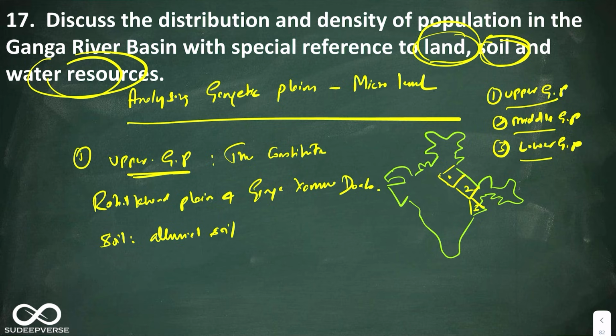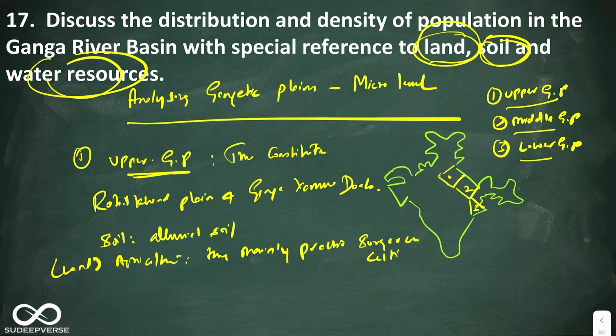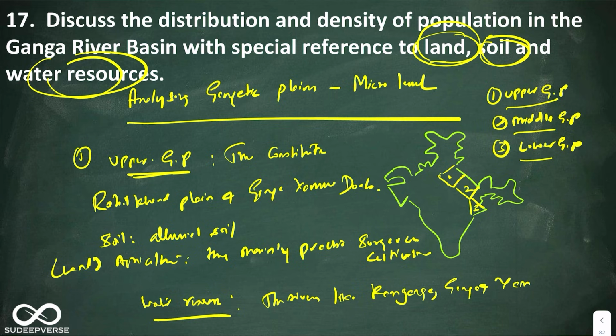Agriculture, they mainly practice sugarcane cultivation. And water resources, you can say rivers like Ganga and Yamuna drain this region. So this is about the Upper Gangetic Plains.